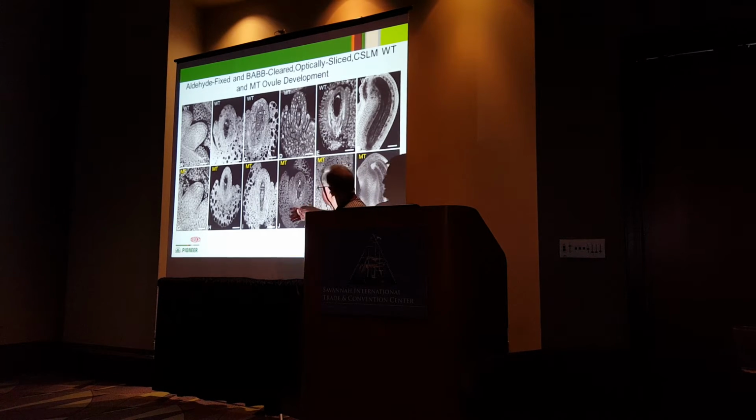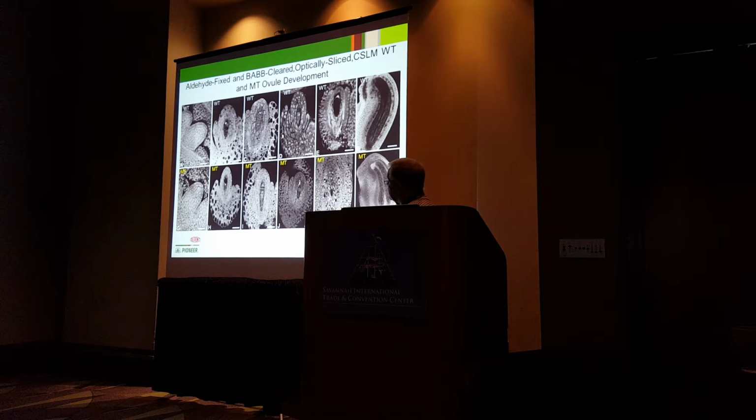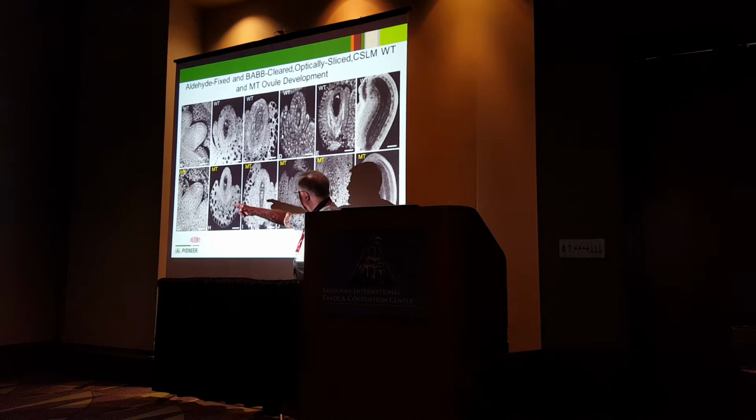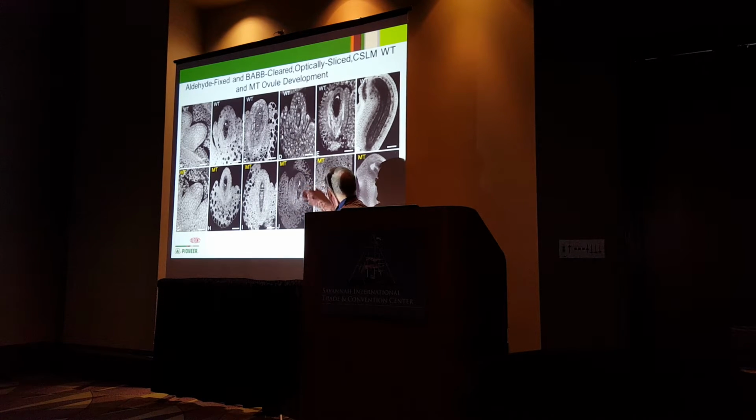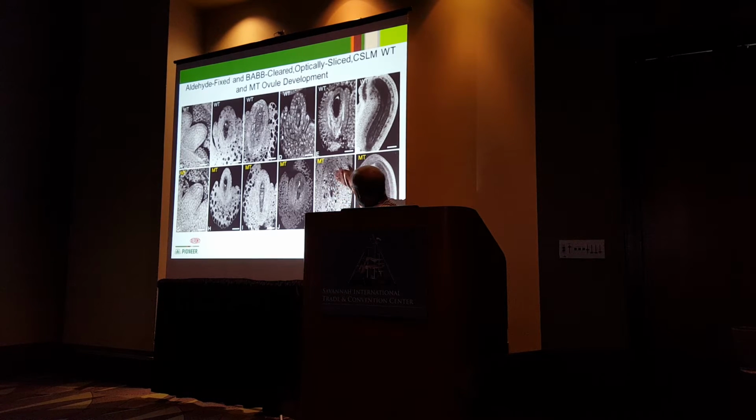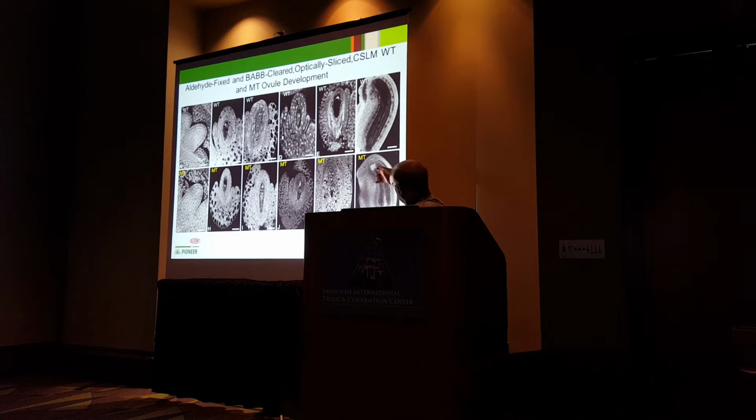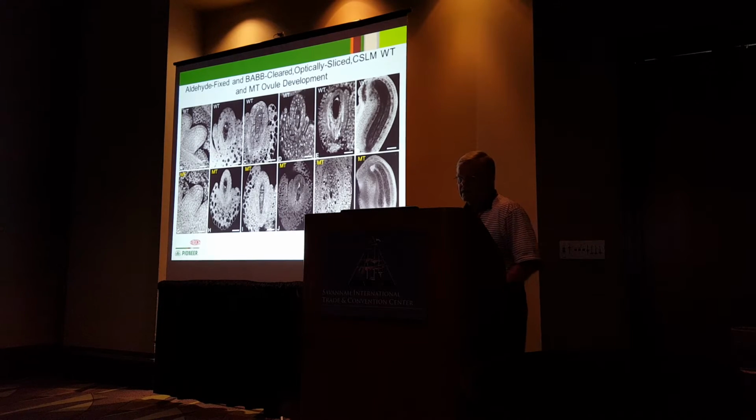The lower tier is the development of the mutant line, and again, we can go all the way from the primordial stage, archesporial, through meiosis, but at this point in time, things apparently become abnormal, as we showed cytologically, and you end up with an abnormal megagametophyte, which does not develop any further, collapses, and this remains a young, small ovule.